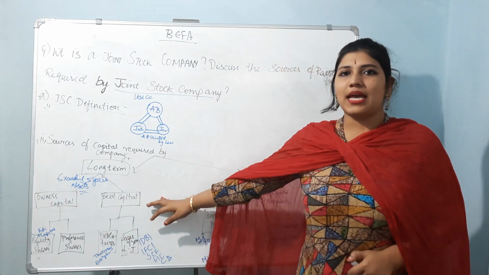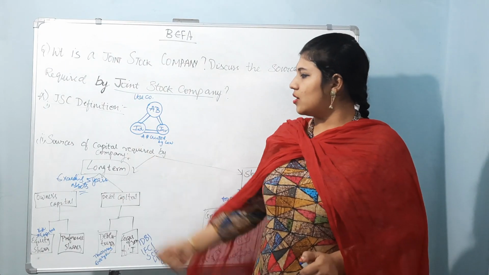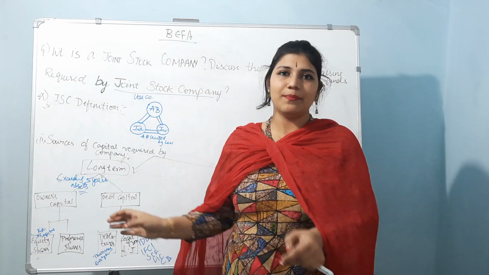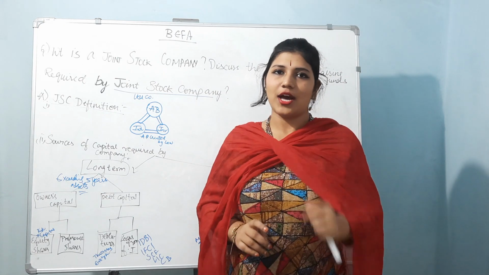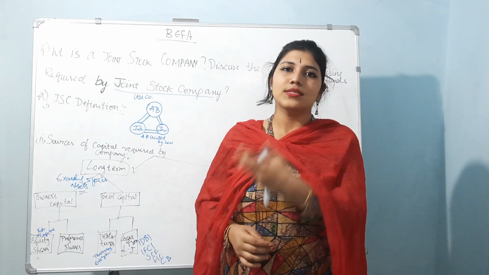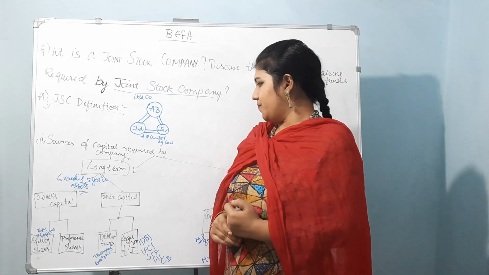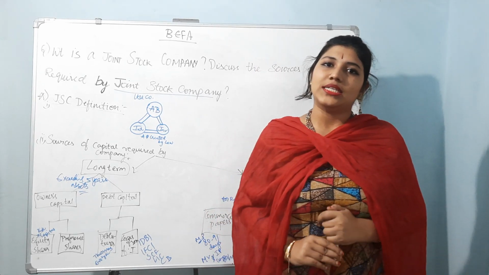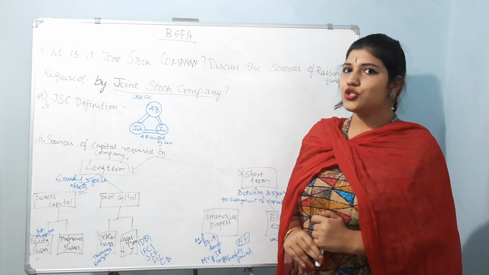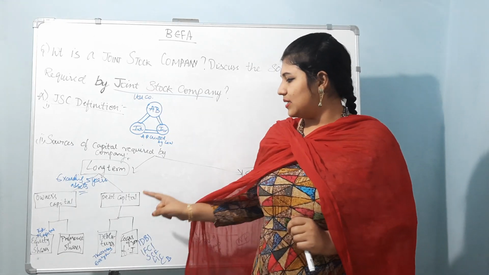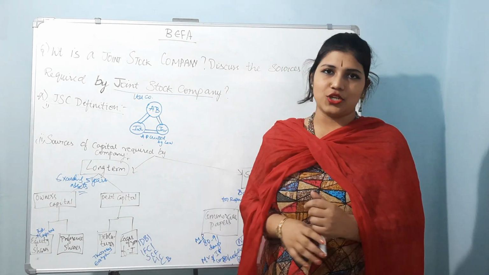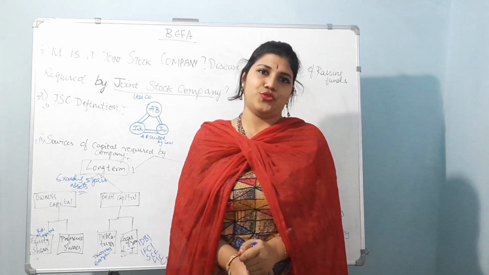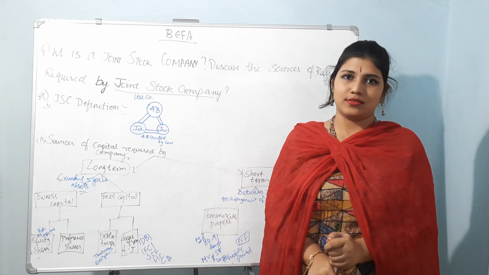Whereas debt capital is the other side of long term funds. We can understand debt is the money which is not our own, we are borrowing it from some other source. So what is the debt capital? This debt capital is also divided into two types: debentures and loans from financial institutions. Now what are debentures?